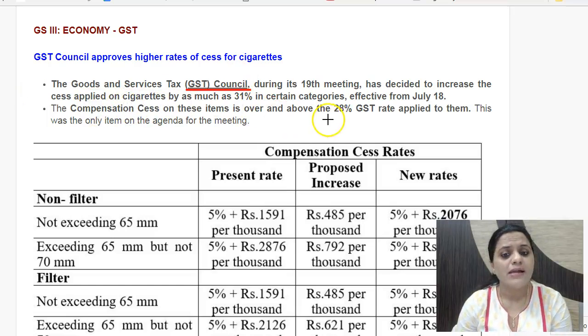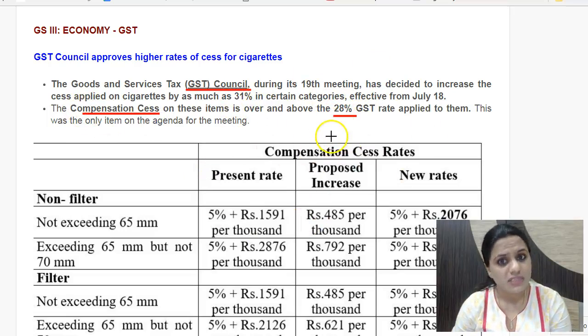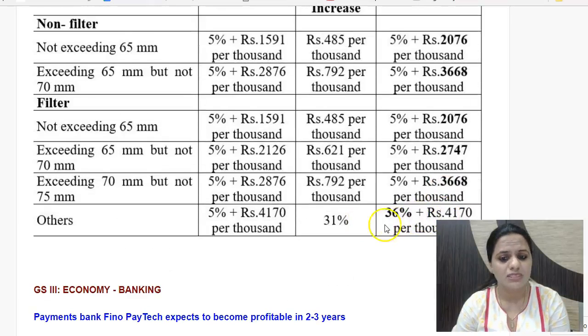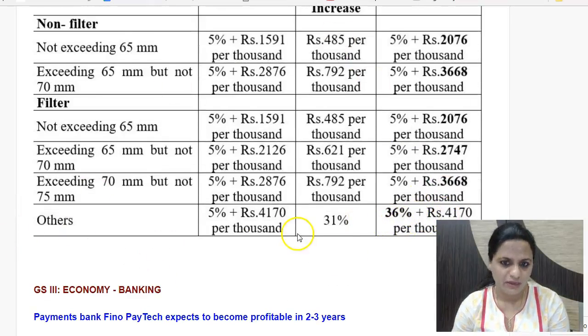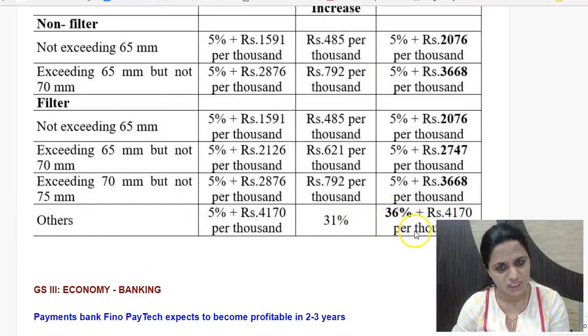For cigarettes, the GST rate is 28%, and a cess on top of this 28% GST. This is the compensation cess which is imposed on the category of 28% luxury goods. So here it is luxury goods and sin goods. The cess which has been imposed is generally 5% for various types of cigarettes, but the maximum which it has put up is around 36%. So you can see a 36% cess on the higher end of cigarettes has been imposed. Apart from 28% GST, a 36% cess has also been imposed.